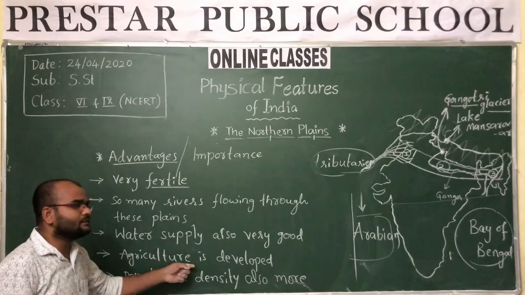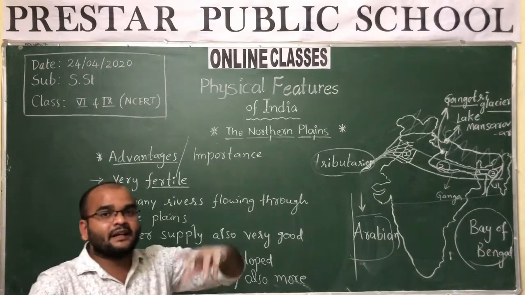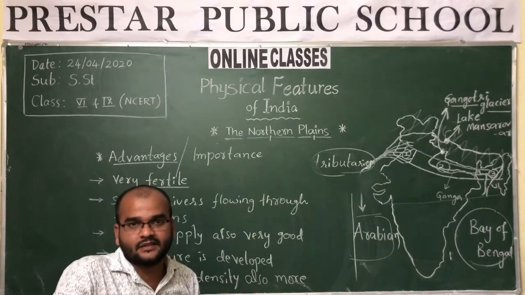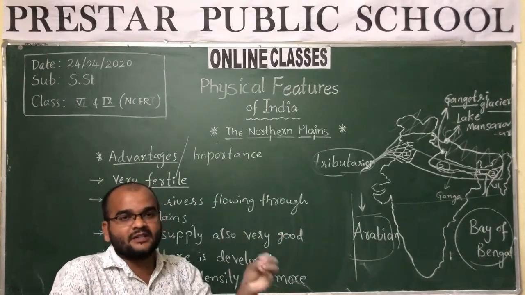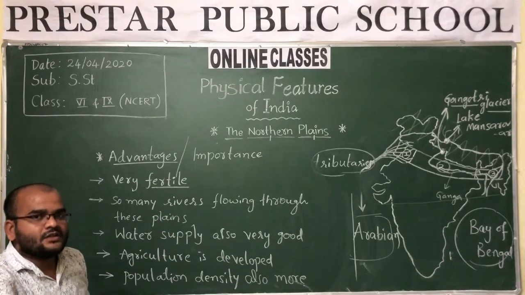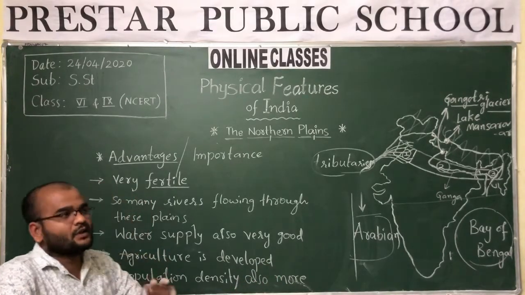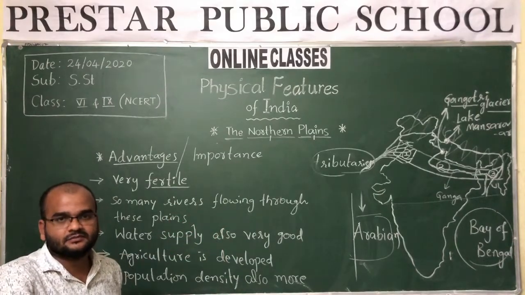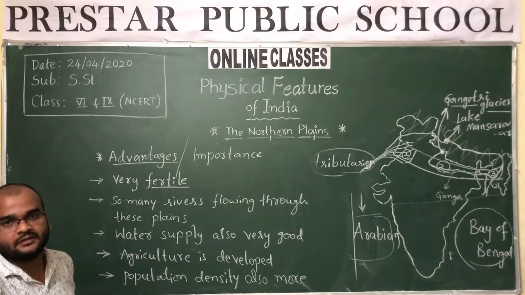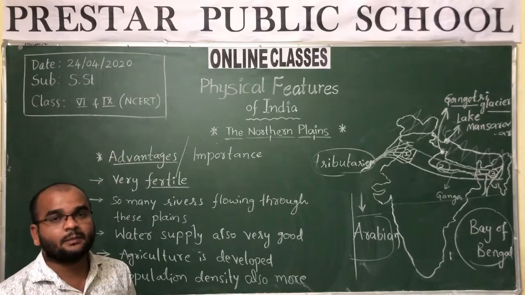So agriculture is developed, and the agro-based industries, that means the industries which depend upon the agriculture products, also developed in these plains. Okay. So employment also present. That's why so many people came here and they settled here. Because of these reasons, population density is more. Okay. In the next class, we will discuss about the peninsular plateau.